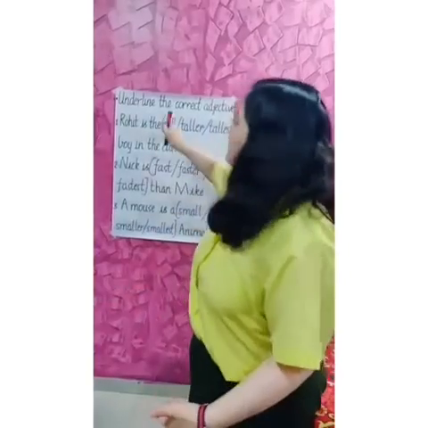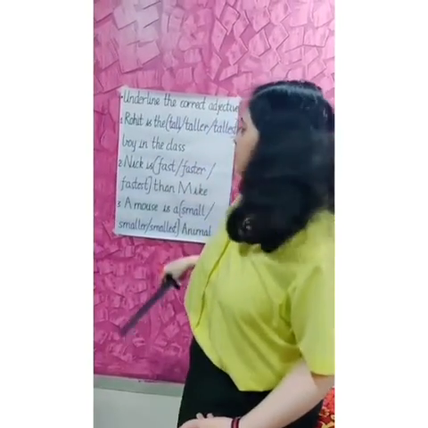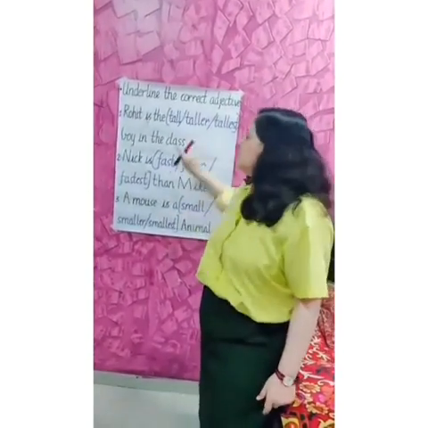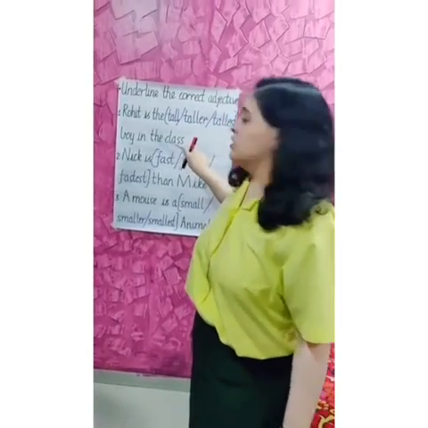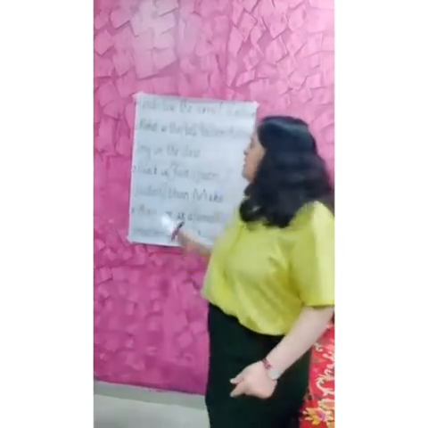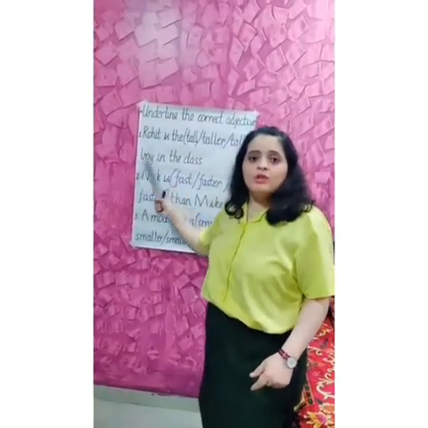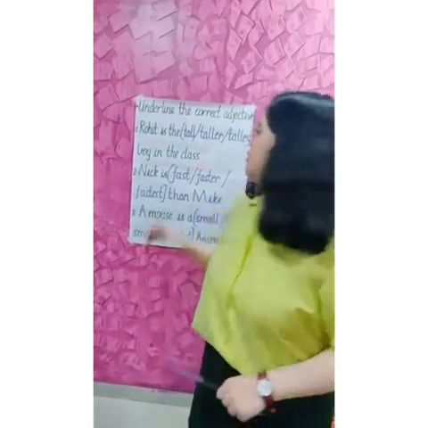Okay. Now let us solve another example. Underline the correct adjectives. Here we have our first question. Rohit is the dash boy in the class. Tall, taller, tallest. Here the answer will be tallest. We are comparing Rohit with the whole class. Superlative.